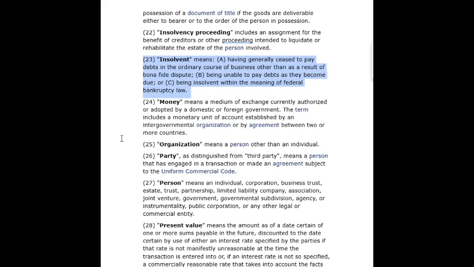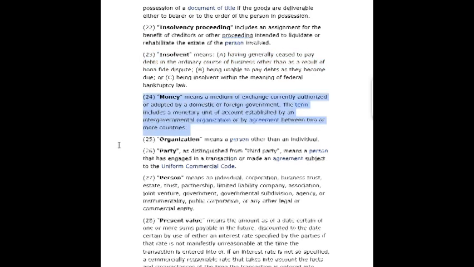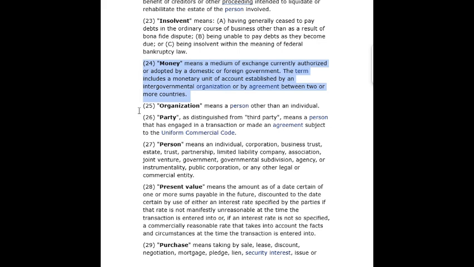22. Insolvency proceeding includes an assignment for the benefit of creditors or other proceeding intended to liquidate or rehabilitate the estate of the person involved. 23. Insolvent means A. Having generally ceased to pay debts in the ordinary course of business other than as a result of bona fide dispute, B. Being unable to pay debts as they become due, or C. Being insolvent within the meaning of federal bankruptcy law.